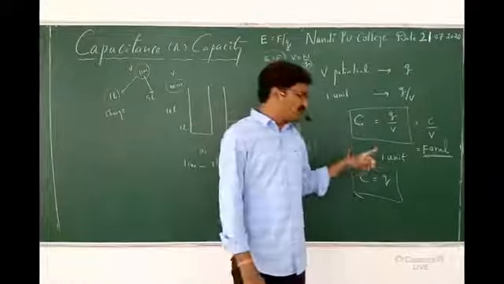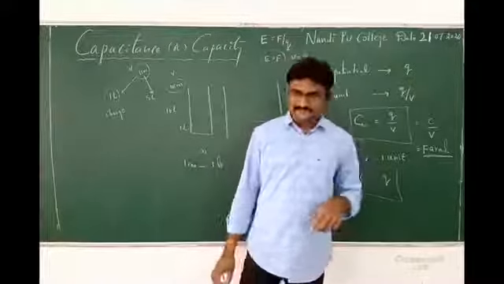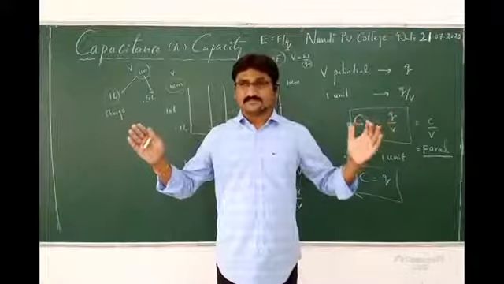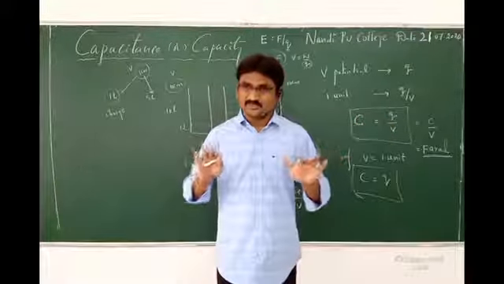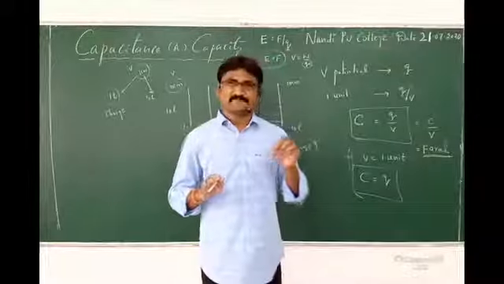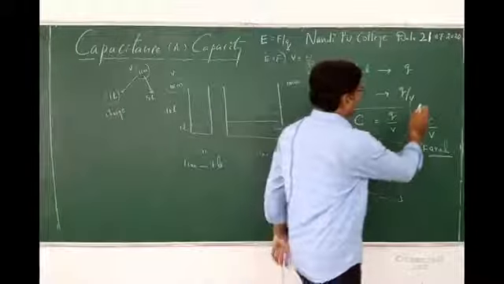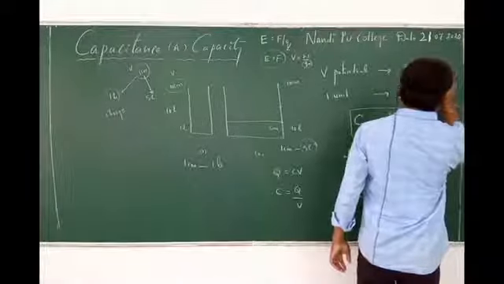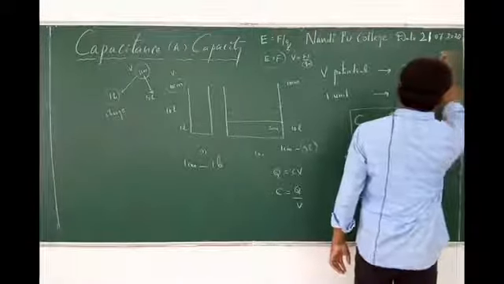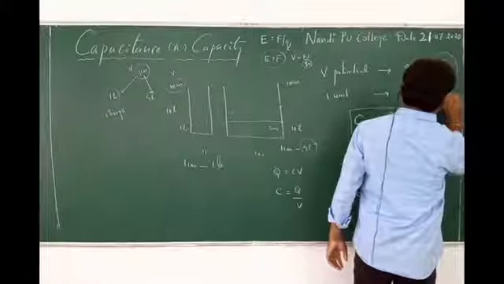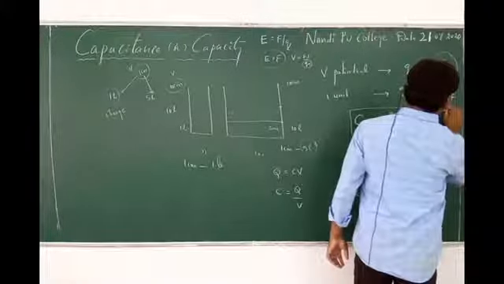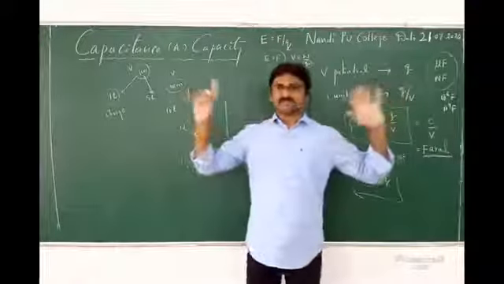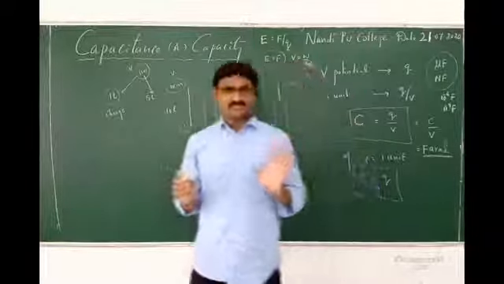About this Farad we have good information, which I will explain later. Farad is a very large unit of capacitance. Practically we cannot use it, so we must calculate capacitance in very small units like microfarads and nanofarads. Microfarad means 10 power minus 6 farads. Nano means 10 power minus 9 farads. Why? Because the value of 1 farad is very large.